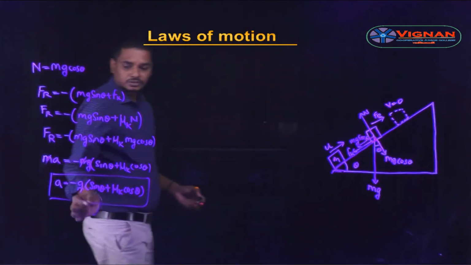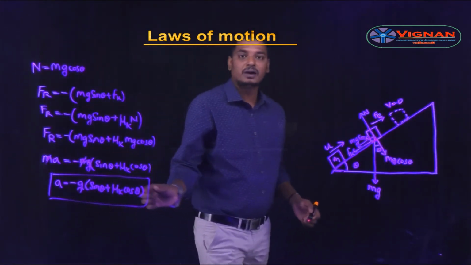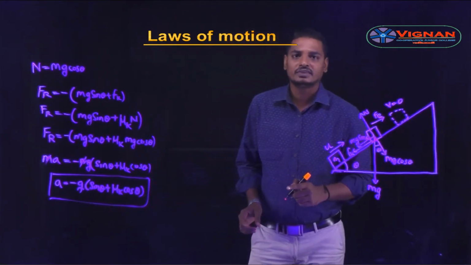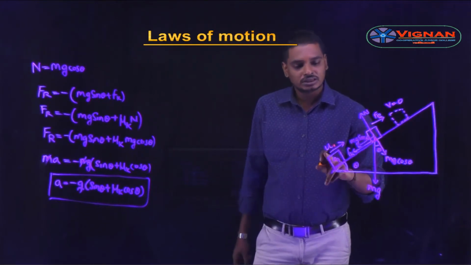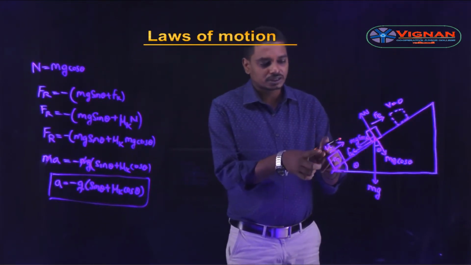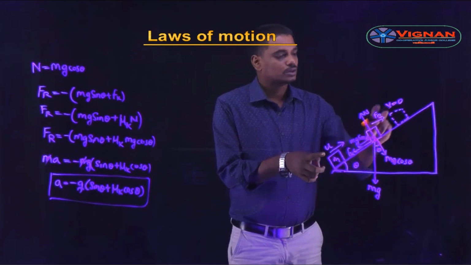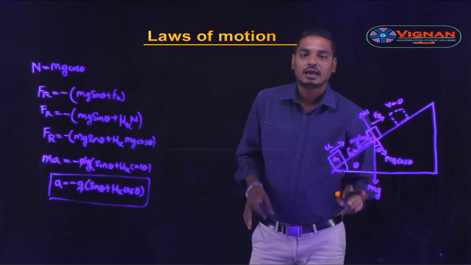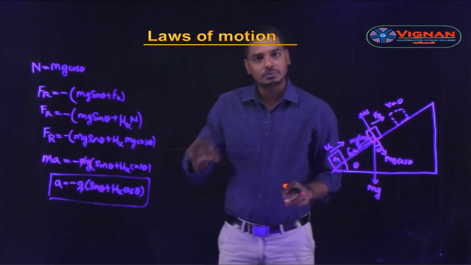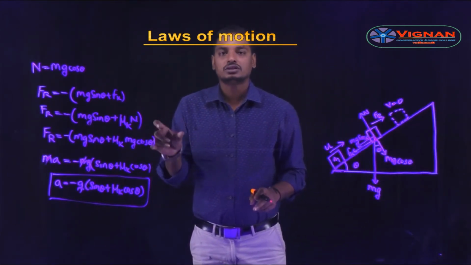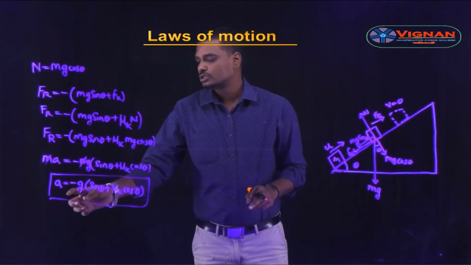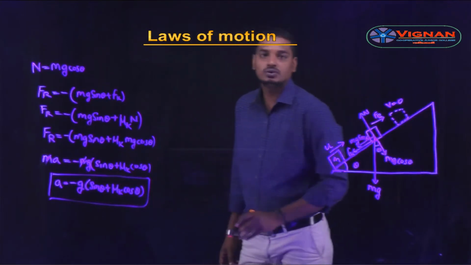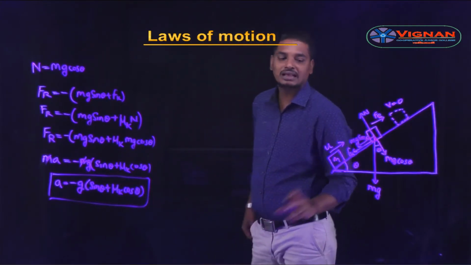Here you can observe that the acceleration is given with a minus sign. The negative sign indicates that the velocity is decreasing. It is deceleration. Initially the block is projected with a velocity u, and by reaching this position the velocity is 0. So the velocity is decreasing, and as the velocity is decreasing, acceleration will be negative. Negative acceleration is also called deceleration. So a is equal to minus g into sin theta plus mu k cos theta is the acceleration of this block.